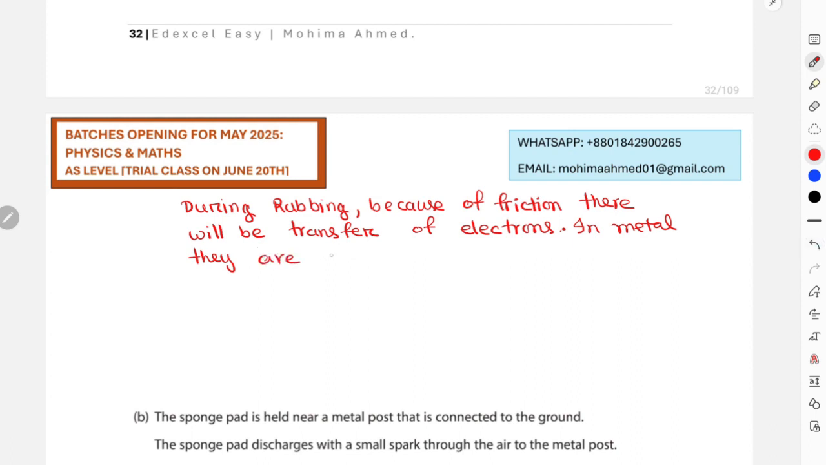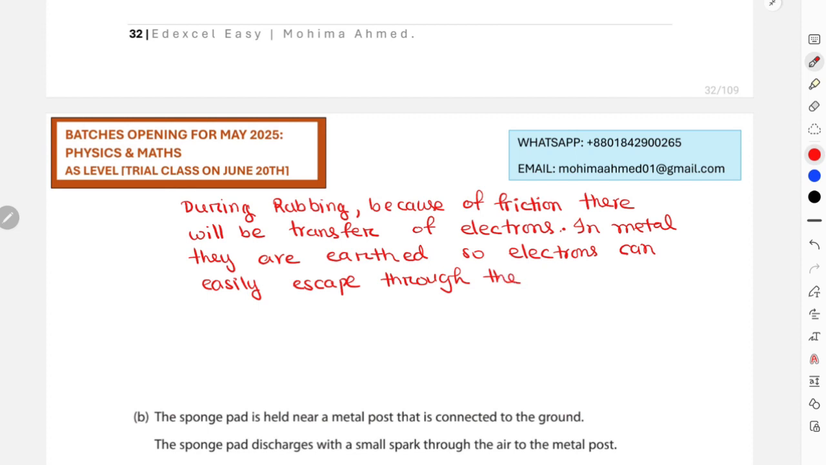In metal, they are earthed, so electrons can easily escape through the low resistance path,